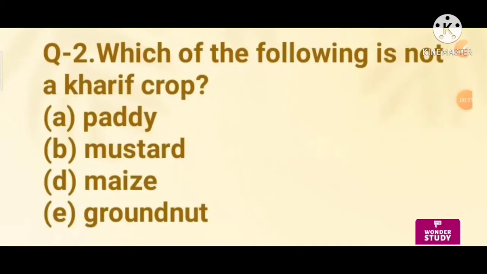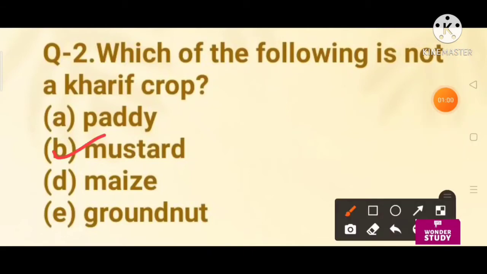Let's come to question number 2. Which of the following is not a kharif crop? Paddy, mustard, maize, groundnut. So mustard is the right answer. The crops which are sown in rainy season are called kharif crop. The rainy season in India is generally from June to September. Example, paddy and maize.